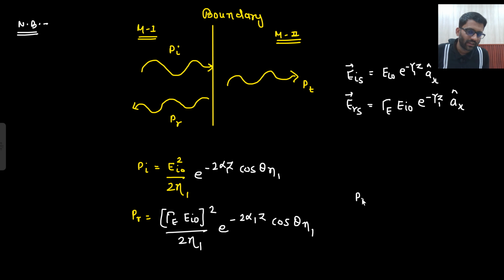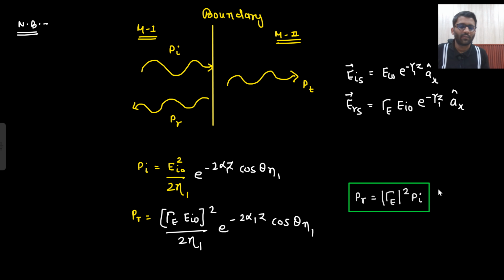So what do you understand here? That in your reflected wave power, can I take gamma E whole square outward? Say yes or no? Yes. So magnitude of gamma E whole square times the incident power. This is the formula of reflected power. Is that clear to you? I took gamma E outside. Now this gamma E could be complex as well. That's why I am putting the magnitude. This gamma E could be complex as well, right?